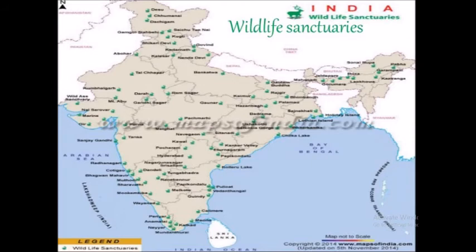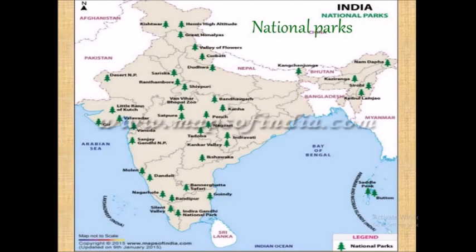Now, with the help of this map, you can understand the wildlife which is present in different parts of our country, and the national parks. Different national parks are also being planned by the government.